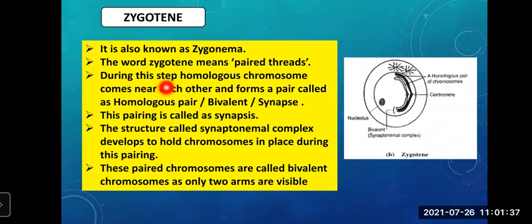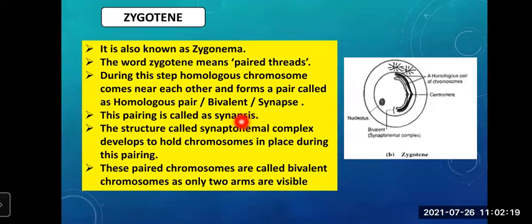During this step, homologous chromosomes come near each other and form a pair. That pair is called a homologous pair, bivalent, or synapse. So you have to remember what happens during this step. Homologous chromosomes come near each other, as you can see in the diagram. This pair is called a homologous pair, bivalent, or synapse. And this process of pairing is called synapsis. What is it called? Synapsis.